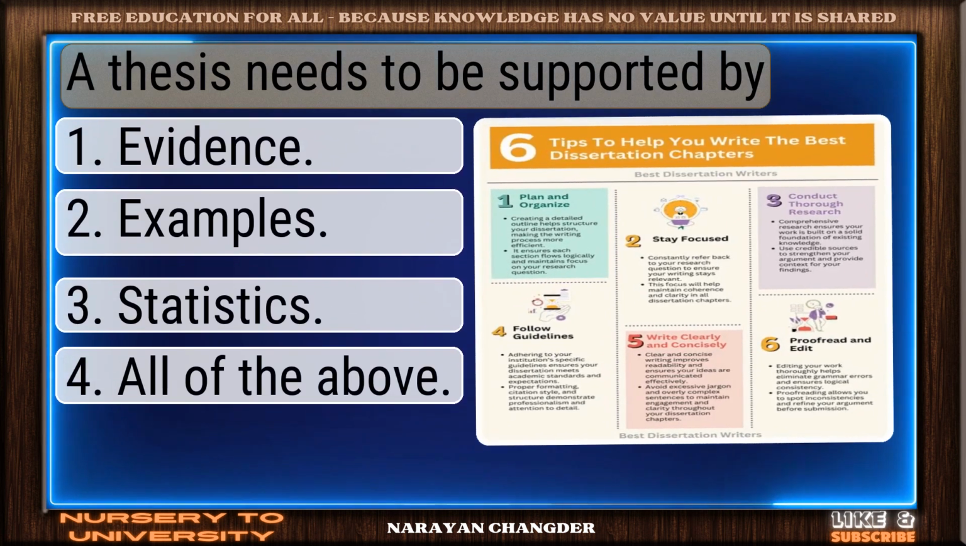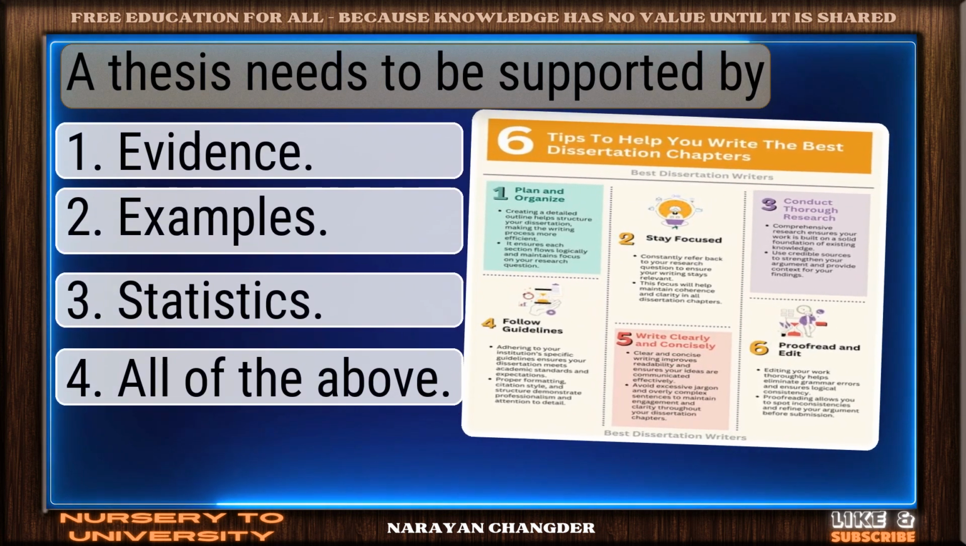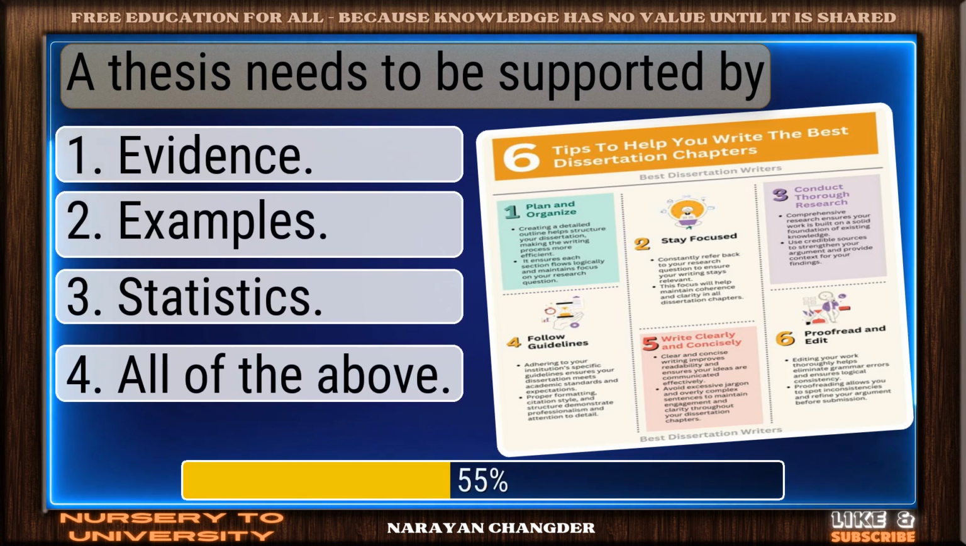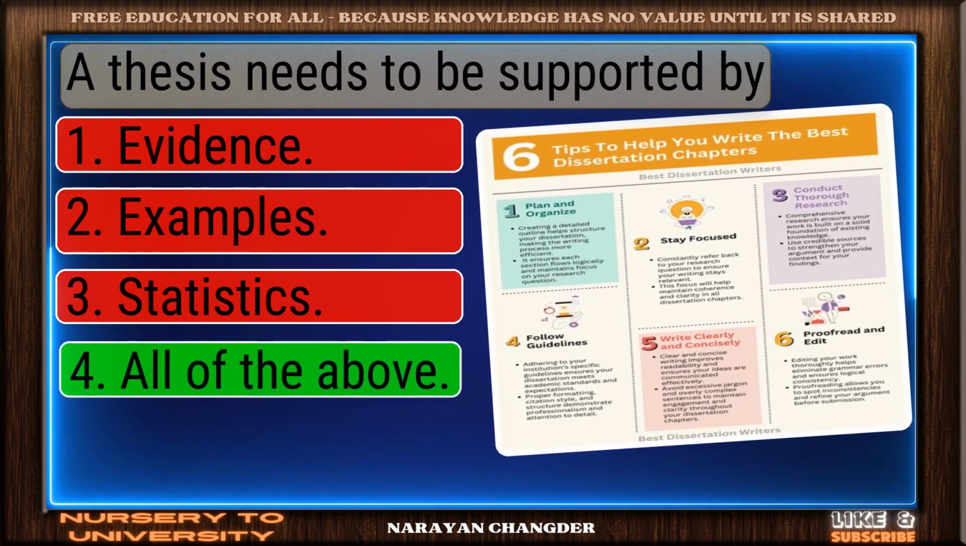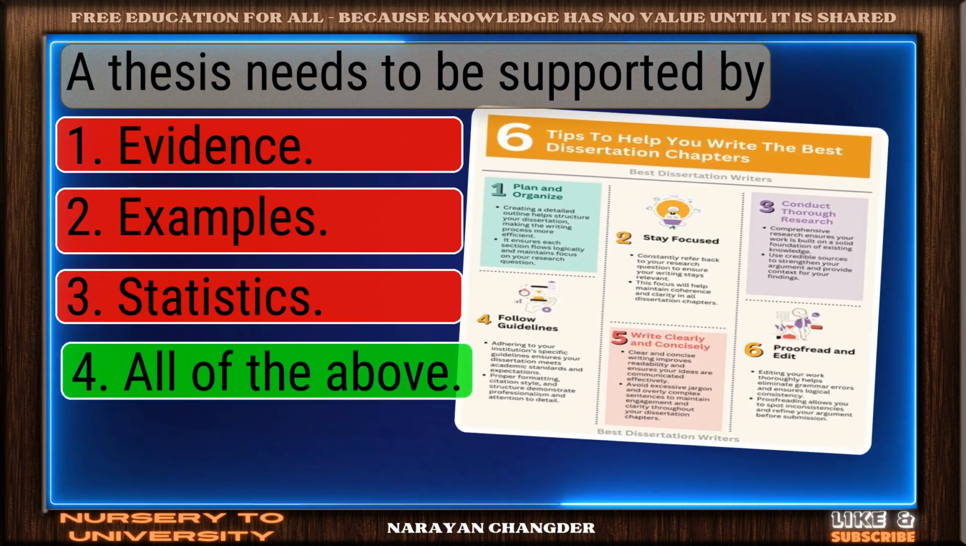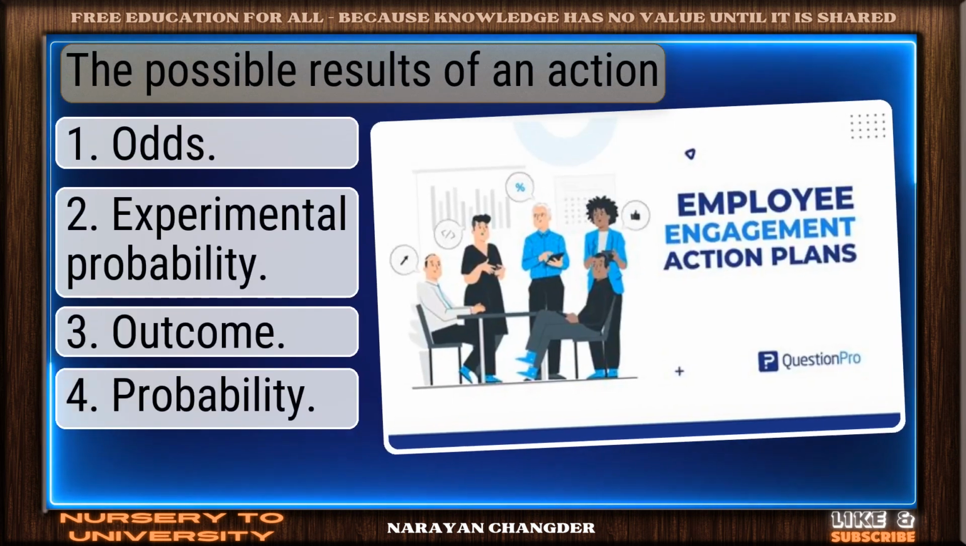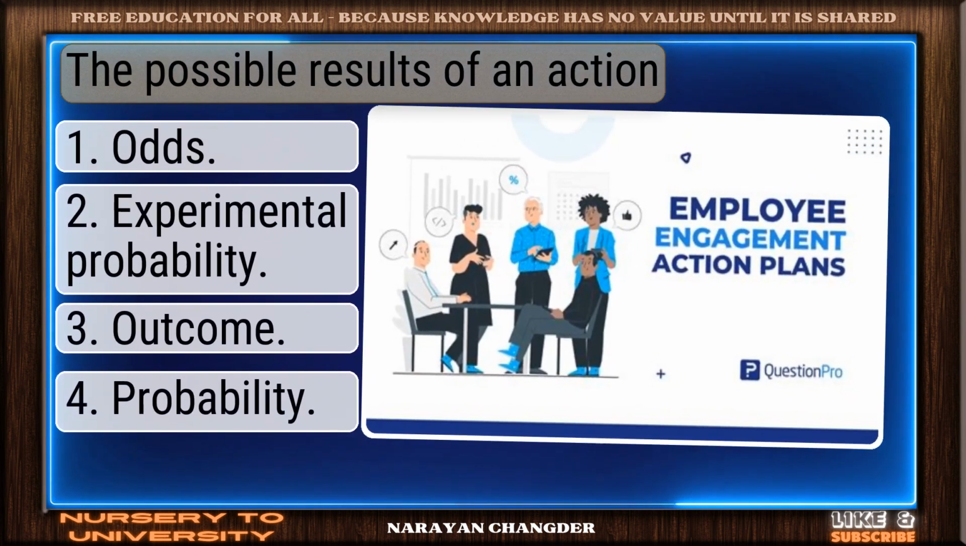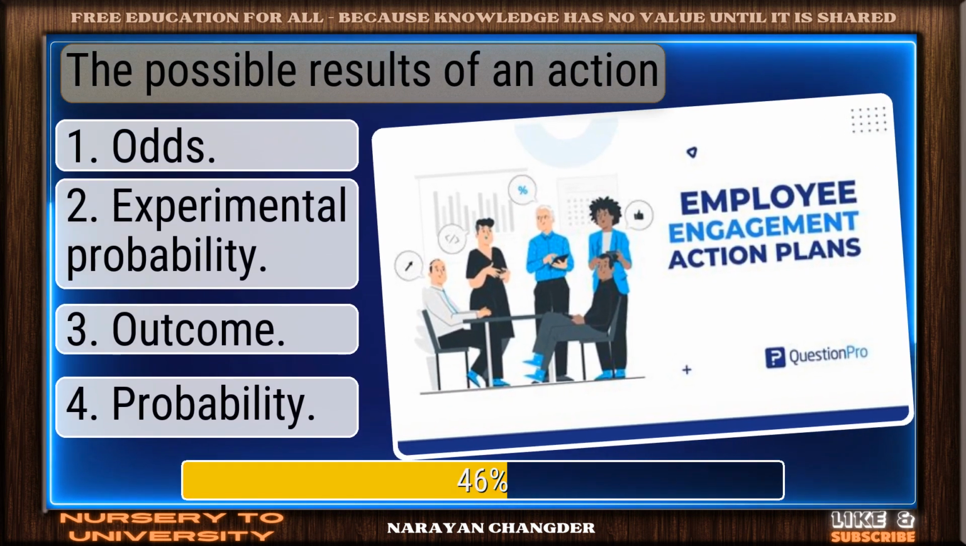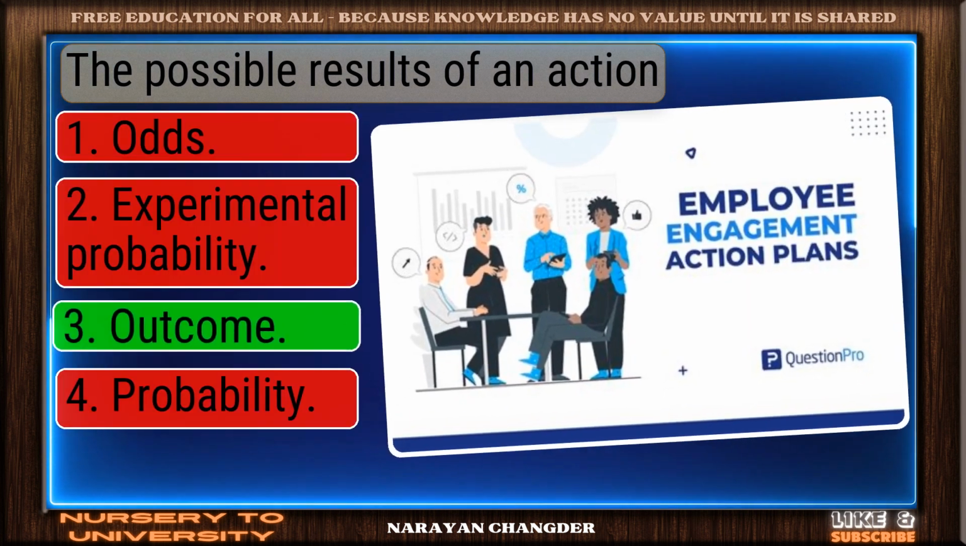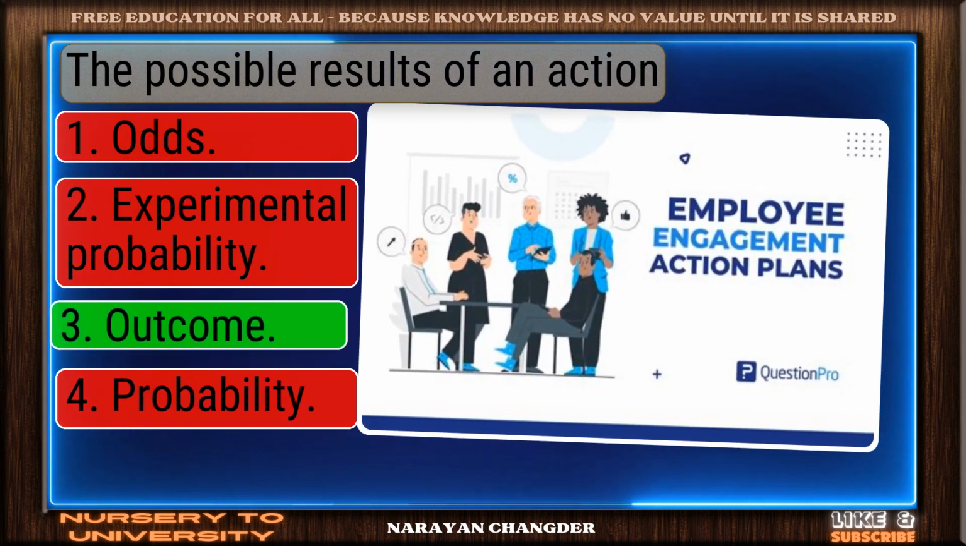Question number 64. A thesis needs to be supported by. Valid point. All of the above is true. Question number 65. The possible results of an action. Sharp thinking. Outcome is the right choice.